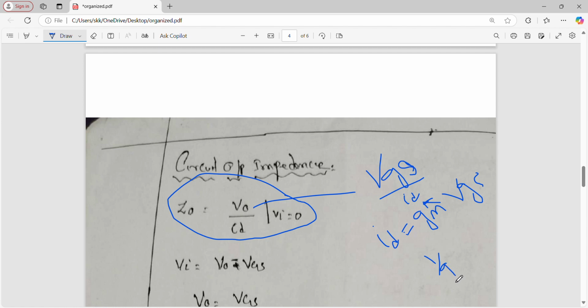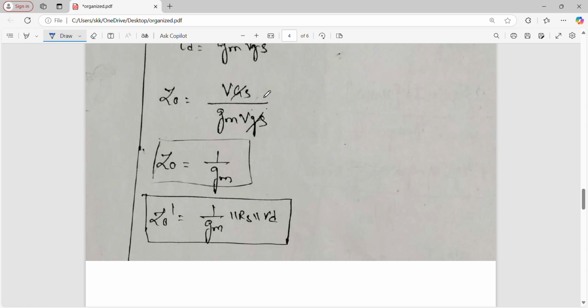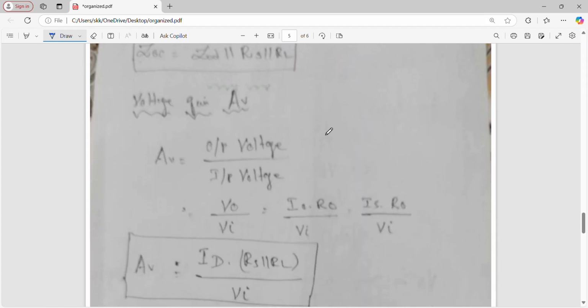See here. Finally we get the answer, 1 by GM. Understand? This is your VGS, this is your ID, 1 by GM. Parallel RS, parallel RD, that is the circuit. This is for the device and this is for the circuit. We are adding them in parallel. So input impedance is over, output impedance is over.